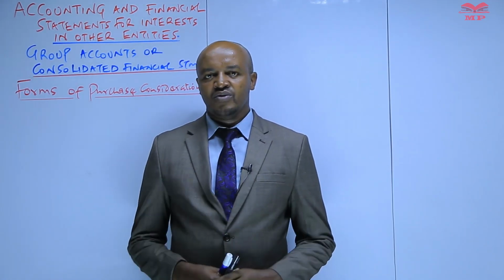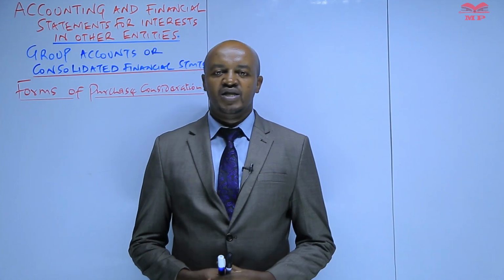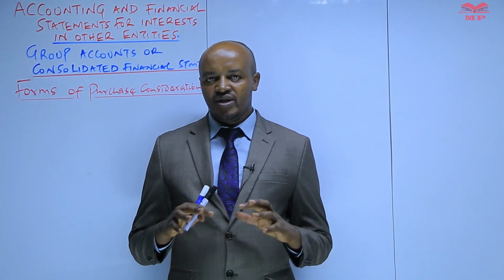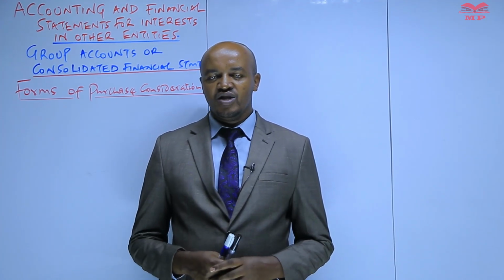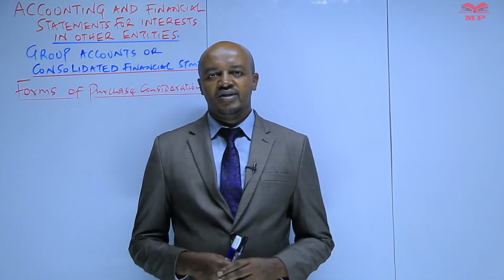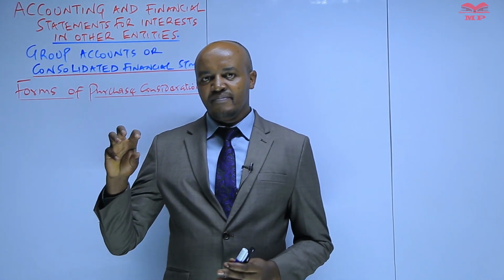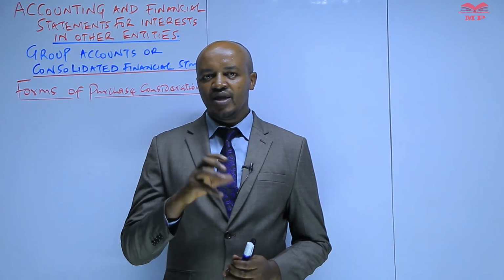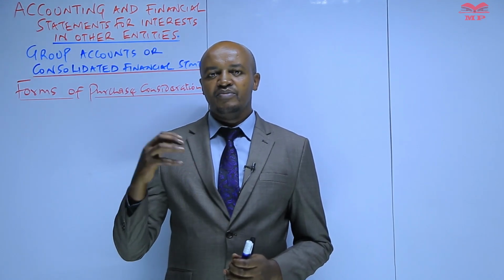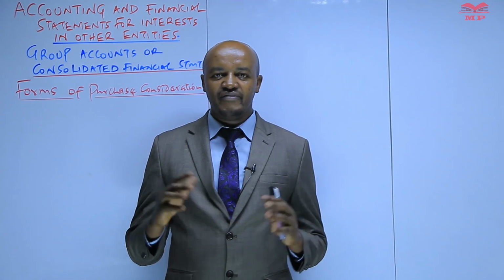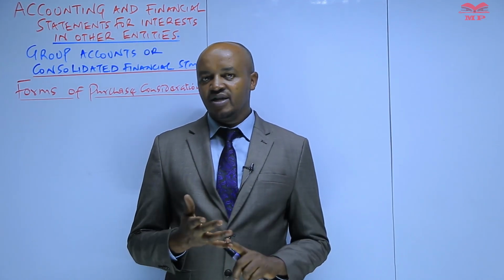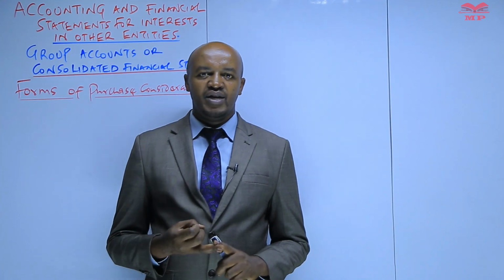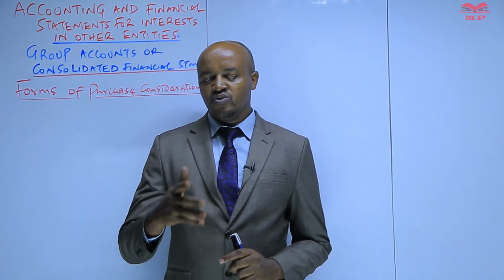In this lesson I want us to look at the various forms of purchase consideration and basically how we deal with such purchase consideration, specifically in computation of goodwill. Remember what we said in our previous session: once the parent company has acquired a majority of the shares in the subsidiary, the parent company must pay the previous owners of those particular shares. There are various ways in which the previous owners can be paid. One, they can be paid in cash. Number two, they can be paid through something called a share exchange. We're going to look at the details of what that is.